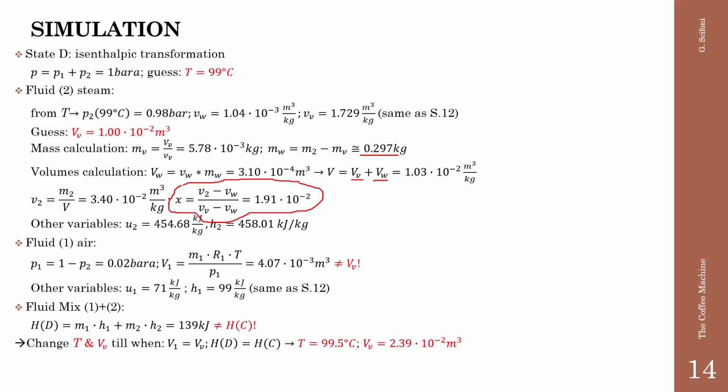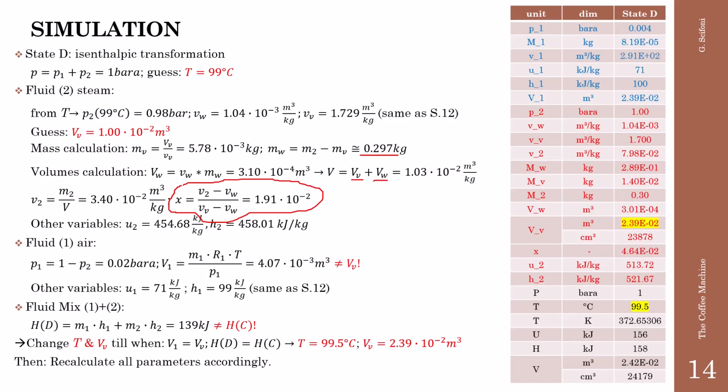Eventually, the found values for temperature and volume of the vapor are 99.5 degrees and 2.39 into 10 to minus 2 cubic meter, which is definitely much higher than our guess. And soon after, we have to recalculate all the parameters accordingly. The found parameters for the state D are in the table aside, while the temperature and the volume of the vapor are evidenced in yellow.